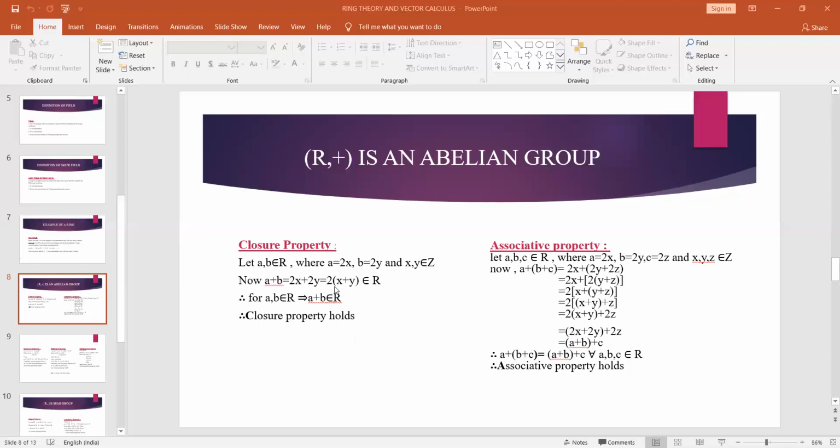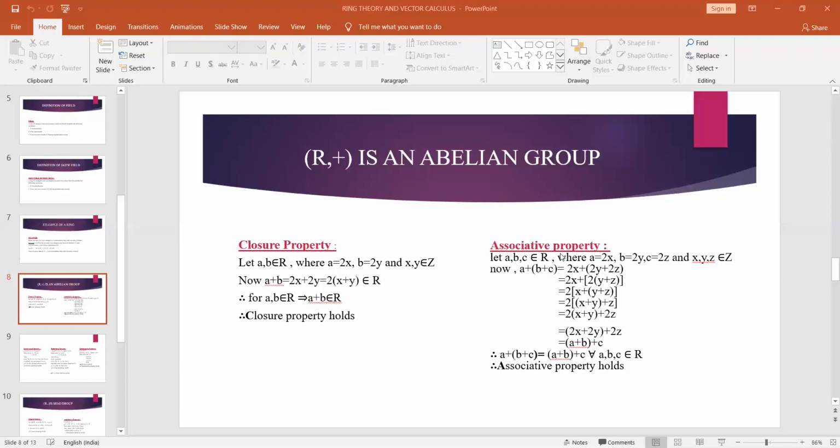So 2 into x plus y should belong to capital R. It means A plus B belongs to capital R, so the closure property holds. In the closure property, we have to consider two elements in our set, and the sum of those two elements should also belong to our set. Then we say that the closure property holds.